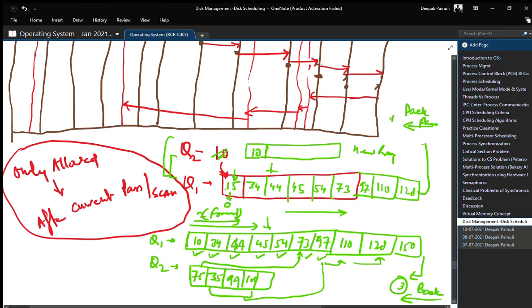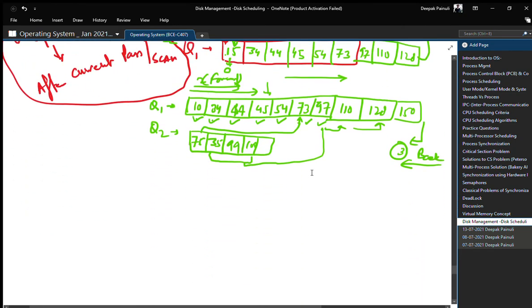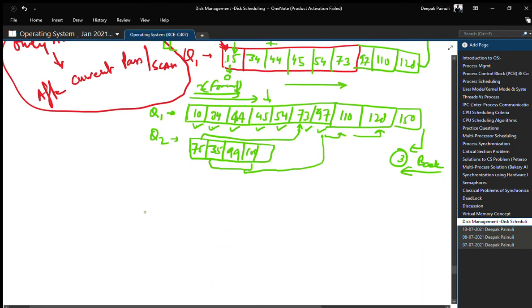It was the first pass. So before starting the new third pass, we will again combine them and create a new Q1. Because these requests have all been used, we have only these requests in the queue. So this will be our new Q1, but we have to sort it according to our pass. According to our new pass, 100 will come first, 99 after that, then 75, then 35.